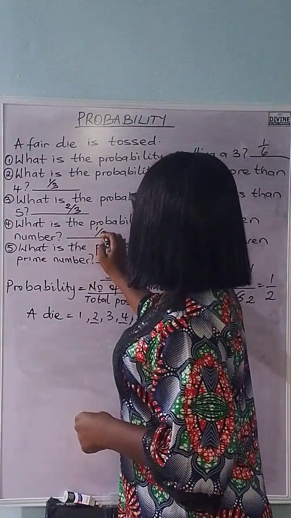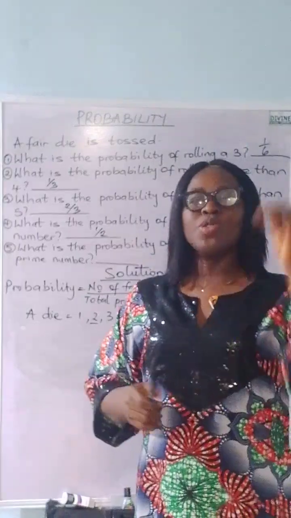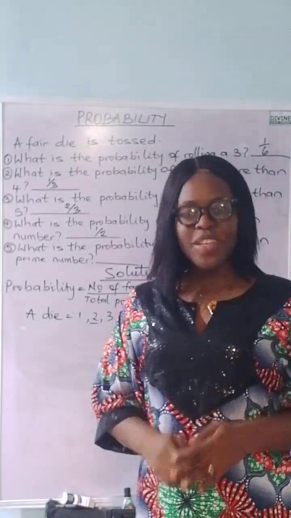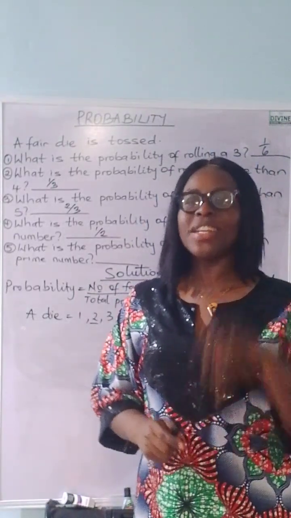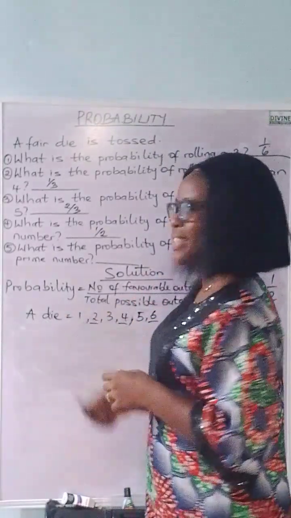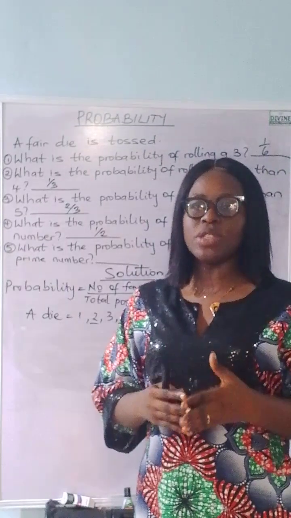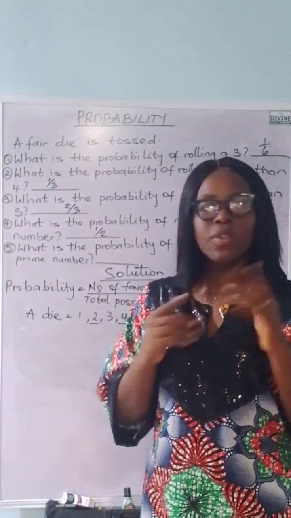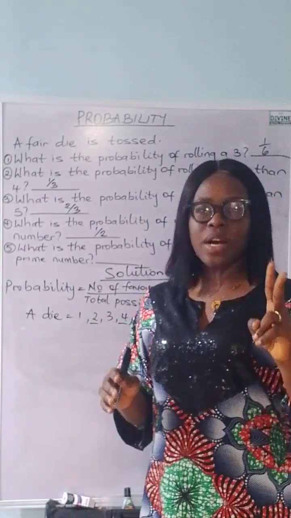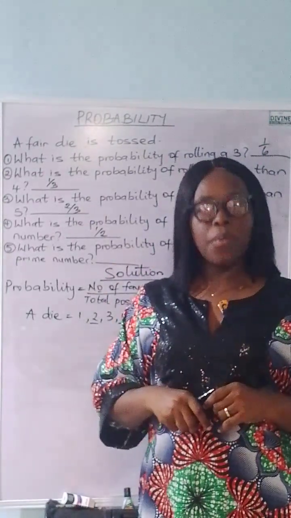1 over 2. Now for the final question, I want you to pause this video, solve it, drop the answer in the comment section, and watch the rest of the video. Let me know if you were able to get it. But let me first of all explain to you that prime numbers are numbers that can be divided by only itself and 1. Prime numbers have just 2 factors, 1 and itself. No other number can divide a prime number.